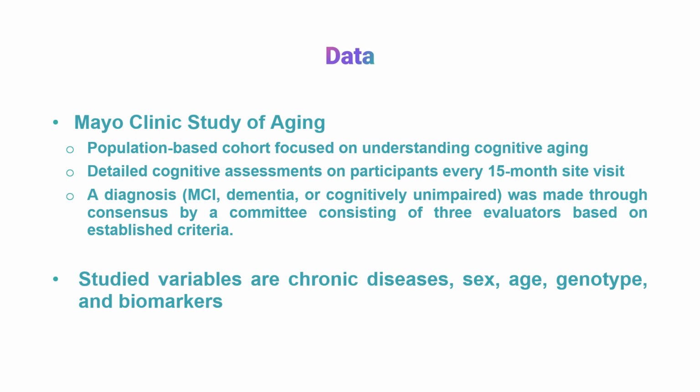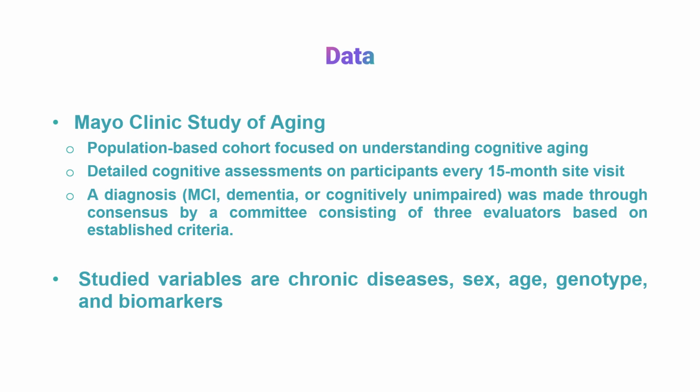The data we are using here is the Mayo Clinic Study of Aging, which is a population-based cohort focused on understanding cognitive aging. It has detailed cognitive assessments on participants in 15-month visits over 10 years, and this data has been labeled for the diagnosis of the stage.